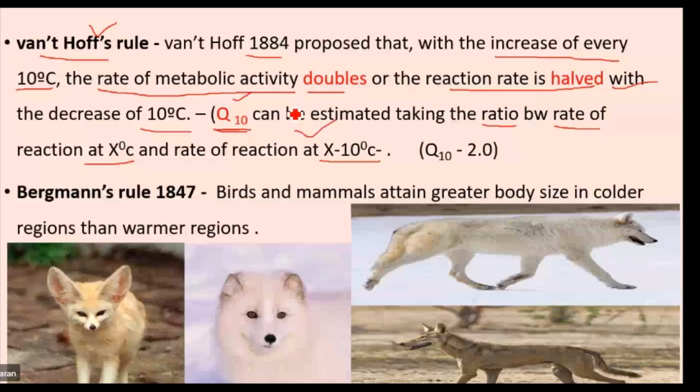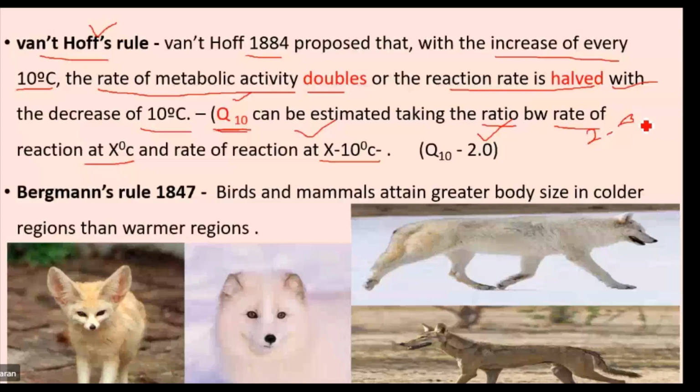Please note it down. In any living system, the Q10 value is about 2.0, sometimes 2.0 or sometimes 2.3. I do not know which is given in the NEET. According to that, you have to follow. Suppose the Q10 value is 2.0, which denotes the temperature increased 10 degrees Celsius and the metabolic rate is also doubled.